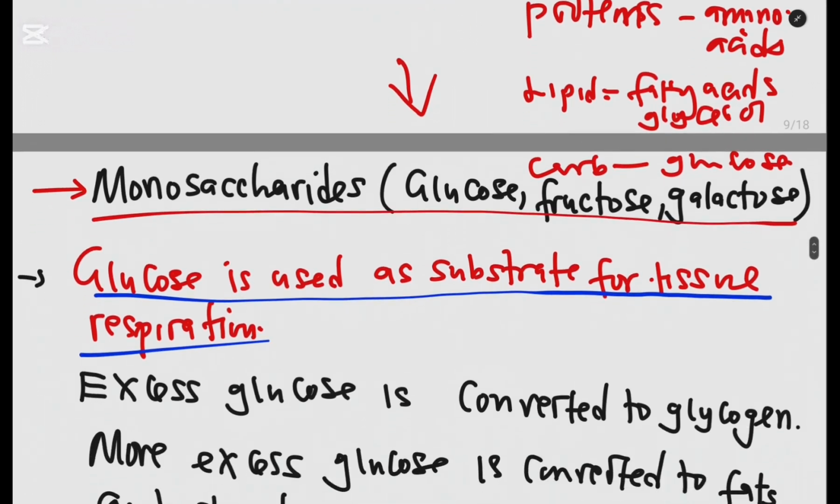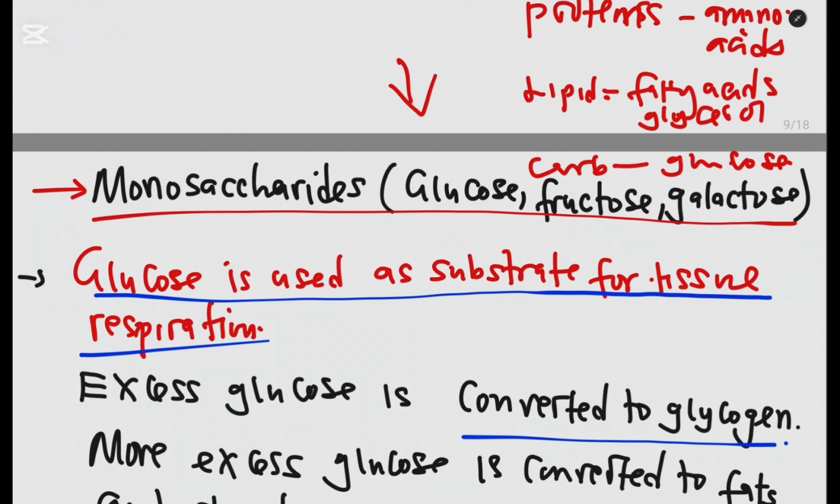Now sometimes you can have a lot of glucose in the body, an excess of glucose. Where does it go? When you have excess glucose, it is converted to glycogen and is stored. So glycogen is just a storage form of glucose. It's more like you eat food, then you have some leftover, you put it in the fridge for storage. Then when you are hungry, you retrieve it, then you eat. That is what happens even in the body.